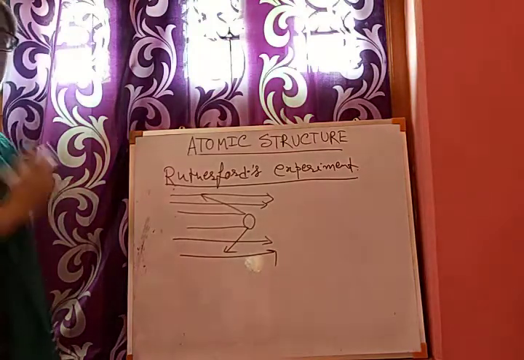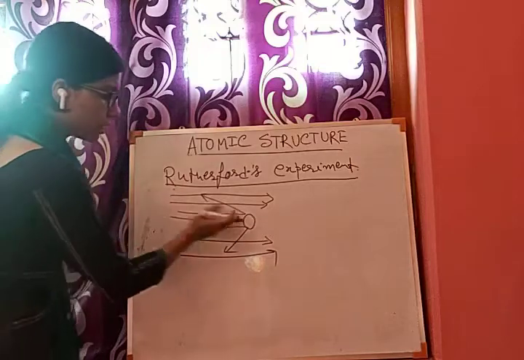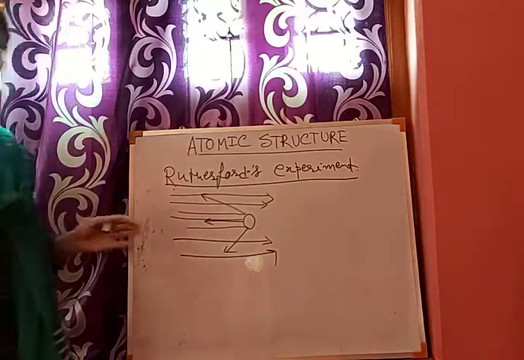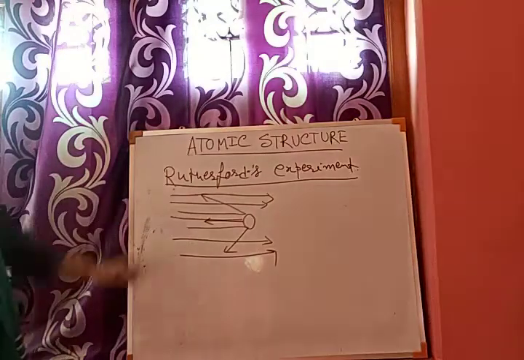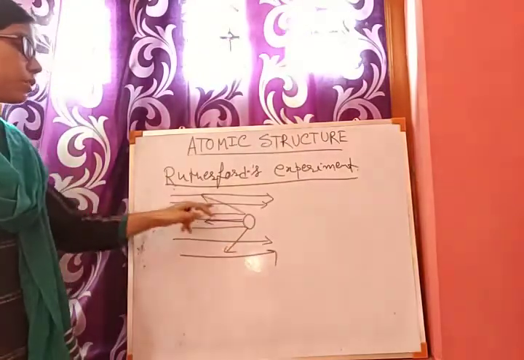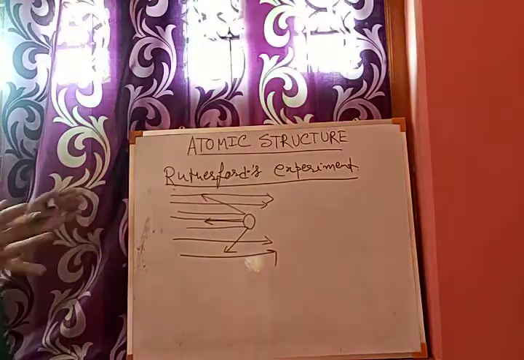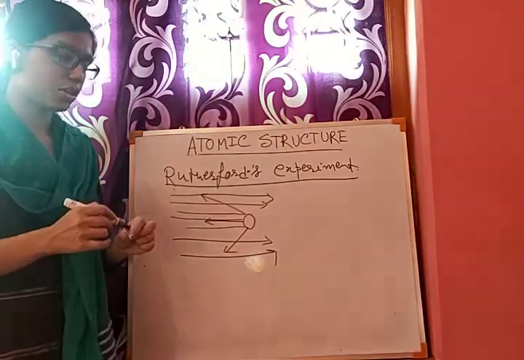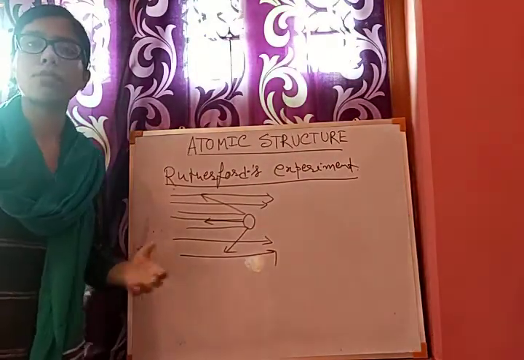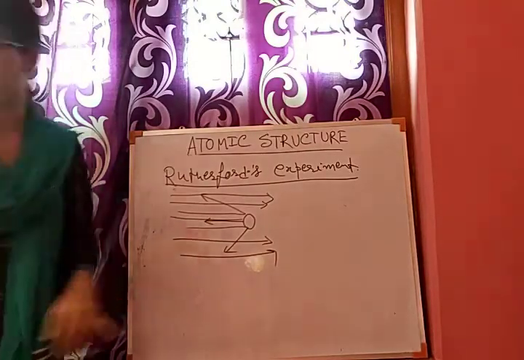Very few alpha particles are deflecting in the opposite direction. They are going like this and returning like this, just 180 degrees, that is total deflection. These are very few, and the particles deflecting from their original path are also small, and the majority of alpha particles are going in a straight line. So these are the three observations of Rutherford's experiment when a beam of alpha particles falls over a gold foil.